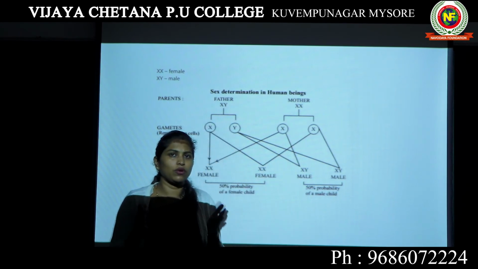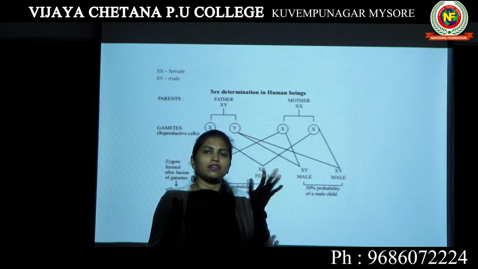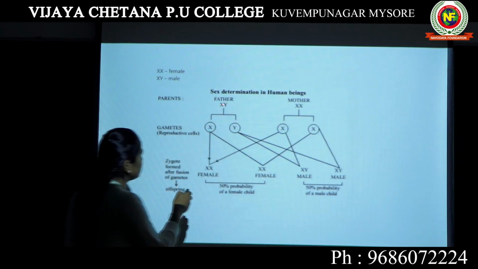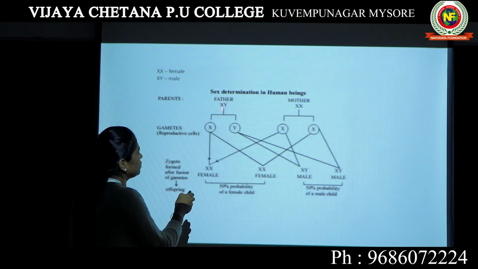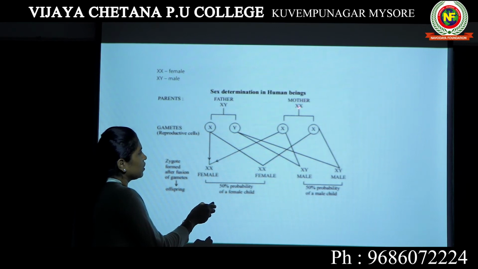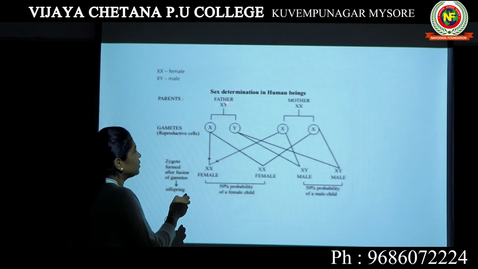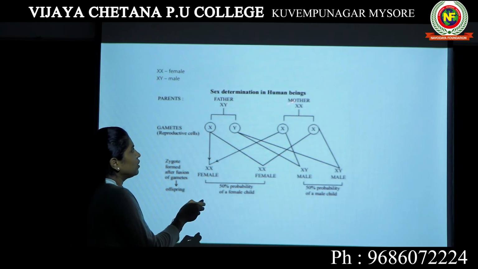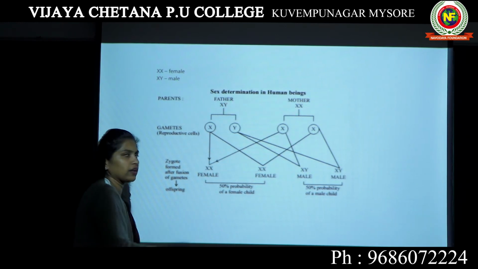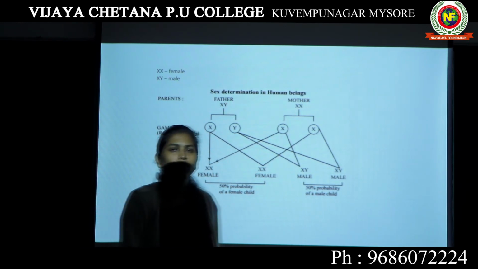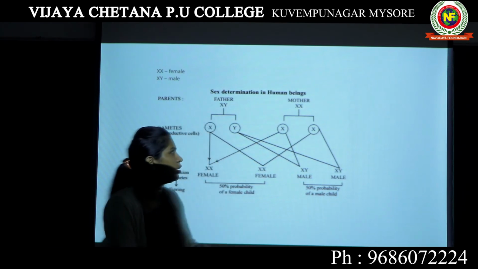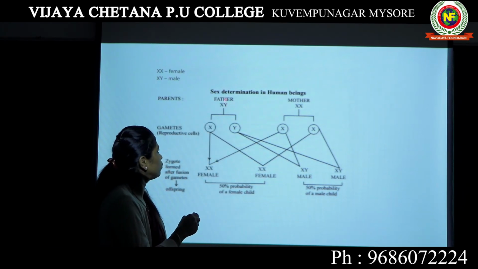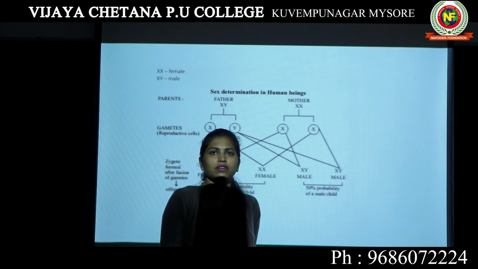The 45th chromosome is also the same because it is going to be X. Here you can see, this is father, male, it is X. In female, it is X. Whereas in male, the last chromosome is Y, and for female, it is again X. There is no Y chromosome in female. So depending upon the presence of Y chromosome, we will decide whether an individual is male or female.